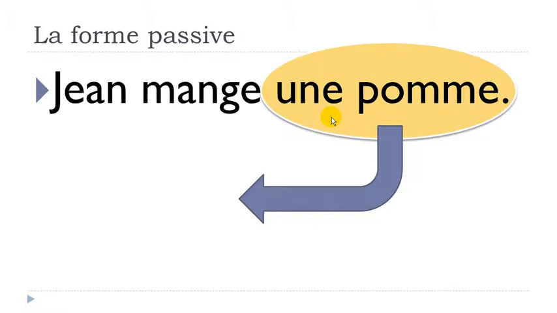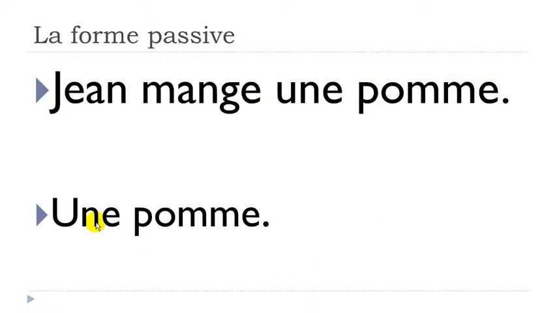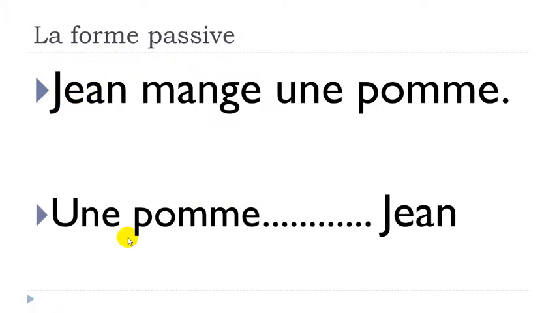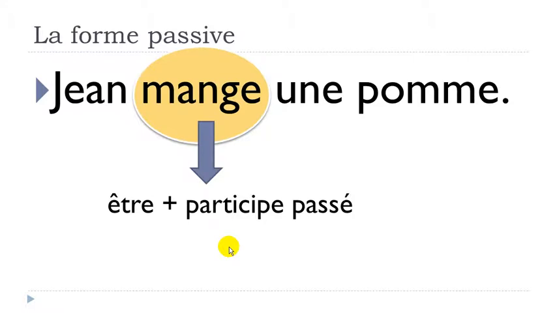So what could we do? We could first take une pomme, okay? And then, of course, put it in the first place because, well, the focus will be on the first word or first thing that will come in the sentence. Then we take Jean, and then of course, Jean is not coming right after because the verb should come between the two. So it will be here. Okay? And after that, manger, so the verb mange here, should be transformed.